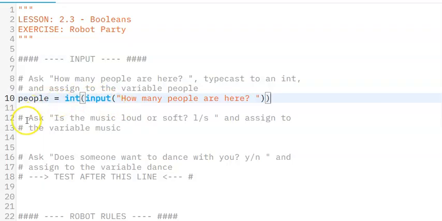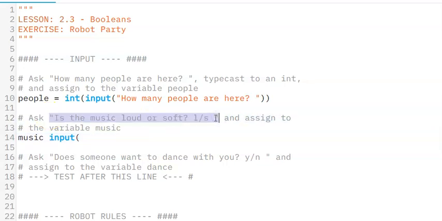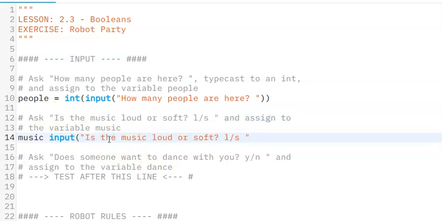Now line 12 says ask is the music loud or soft, and then we'll do L or S for that and assign to the variable music. So here we're going to ask a question and call it music, and we'll just get input here because we're not getting a number, so we're just going to copy that question, do that, and then close that parentheses out. We already have the closed quote that we copied, so that's line 14.